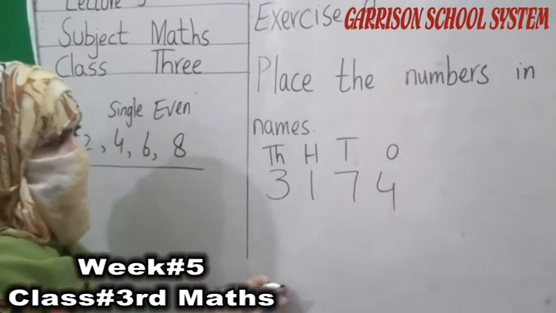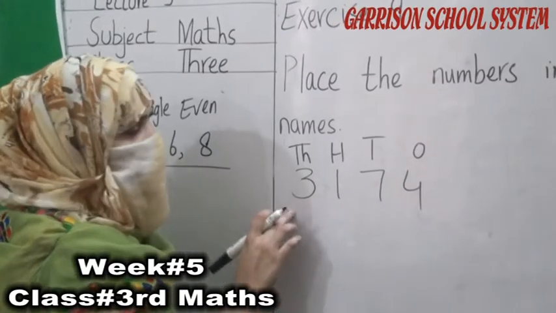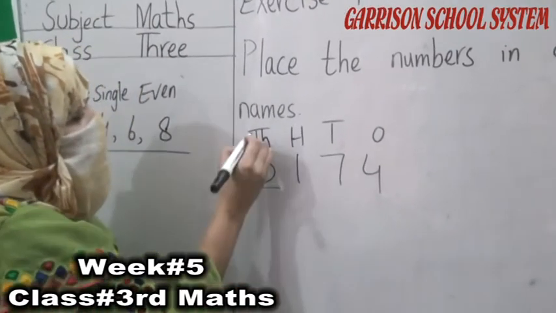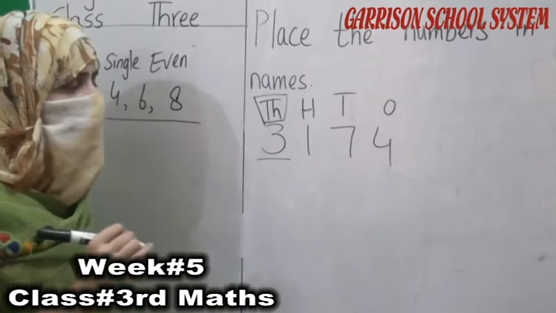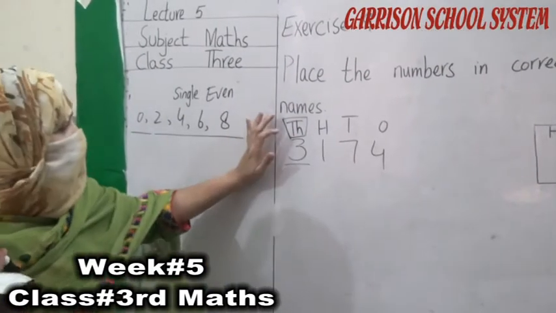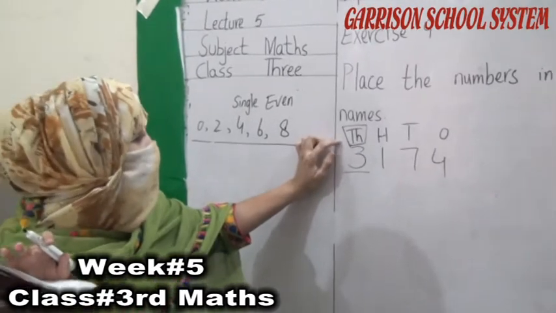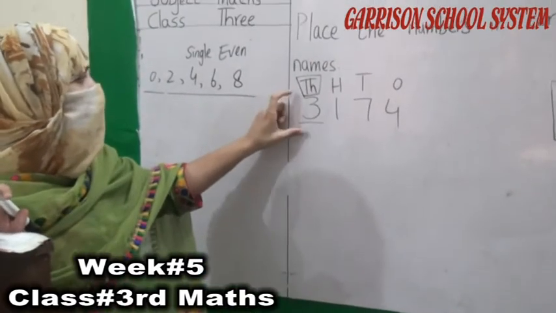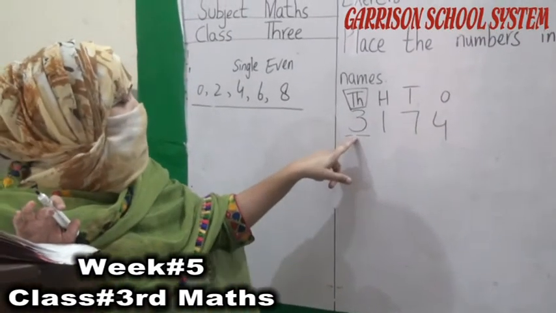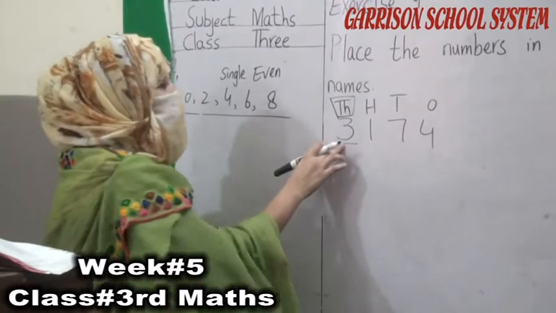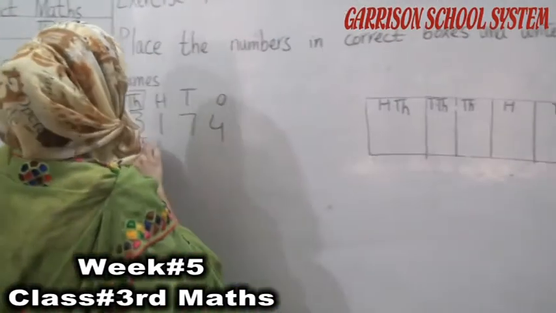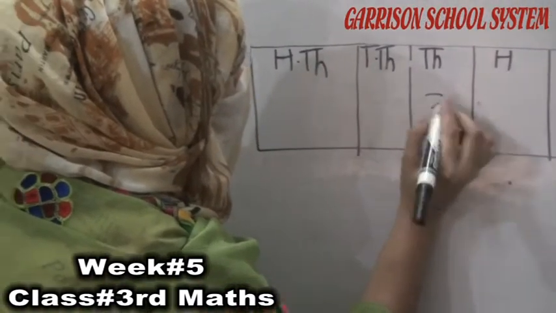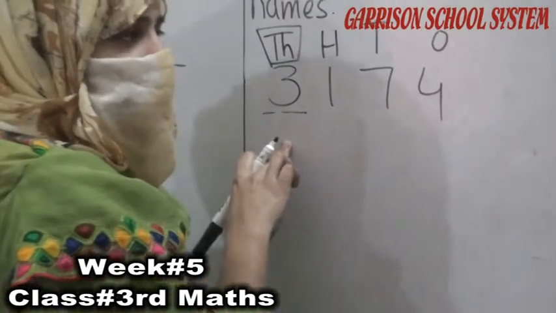We have numbers only up to 1000, so we have to start writing from the 1000. Which number is in the 1000 place? The number 3 is in the 1000 place. You can see here. We also have to look at the place value, whether the place value is 1000, 10,000 or 100,000. If it is in 1000, then we have to write its number in the 1000 place. So the place value of 3 is 1000, so we have to write 3 in the 1000 place. Okay student, because we are talking about 1000.